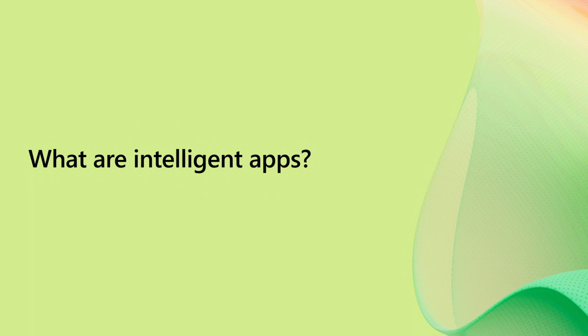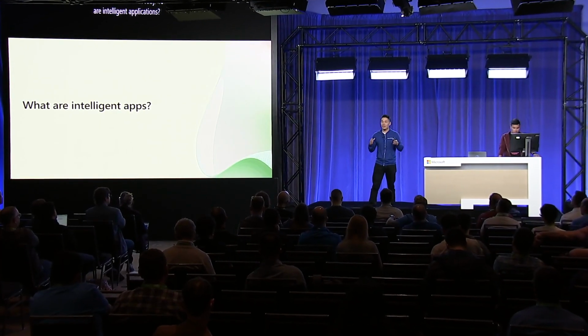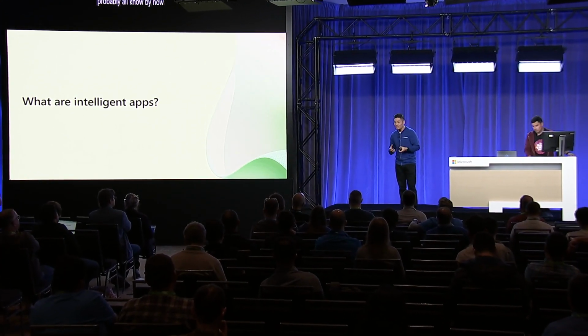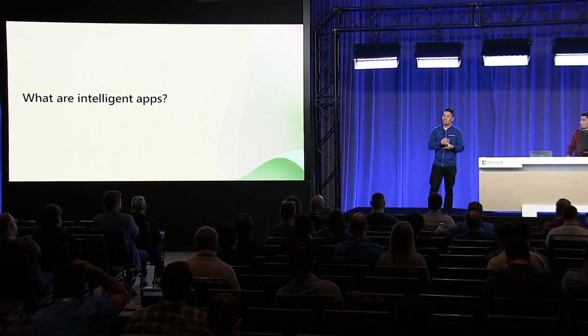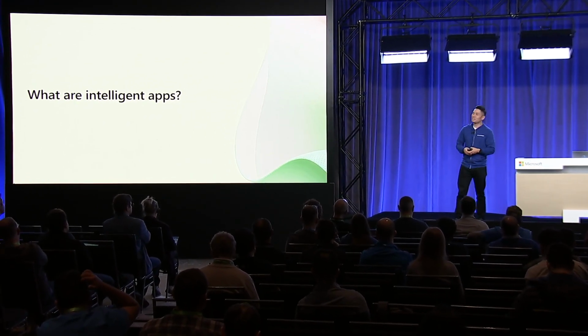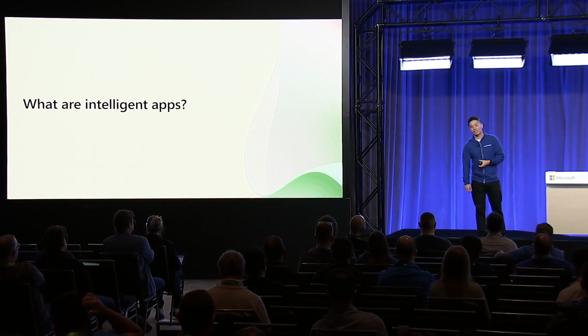So what are intelligent applications? You probably all know by now that this is a new era of computing. We are in the age of AI. GPT-3 and GPT-4 has changed the game, and things are moving fast, really fast. Recently there's been a lot of announcements around us adding AI into products.